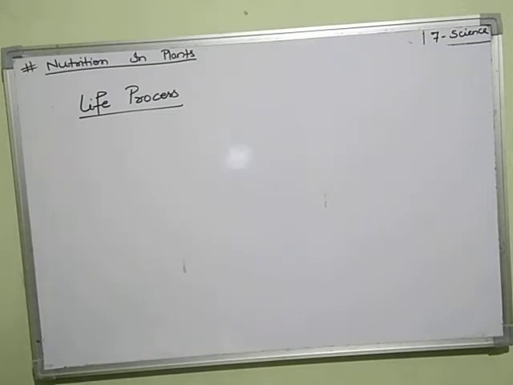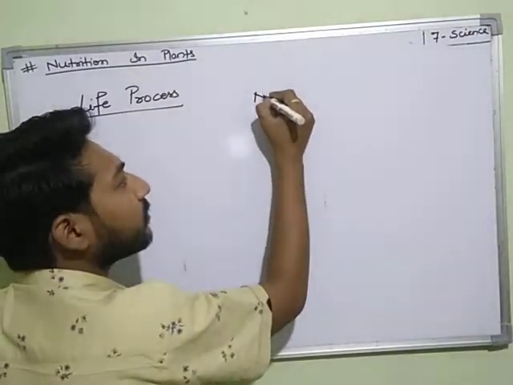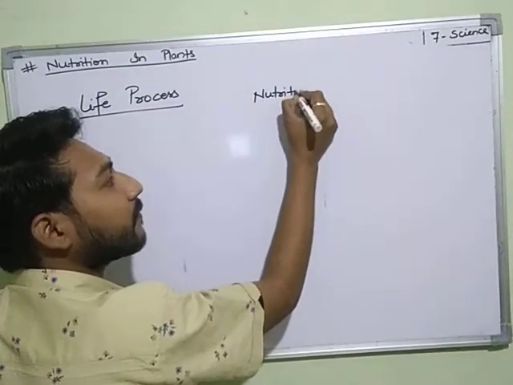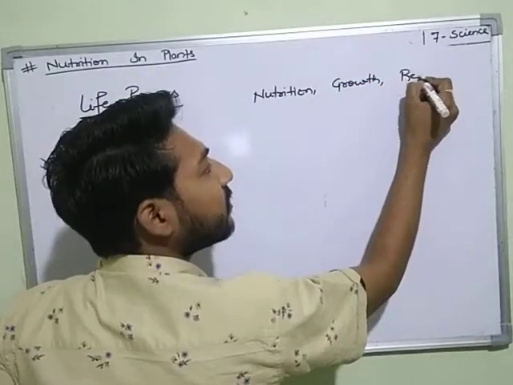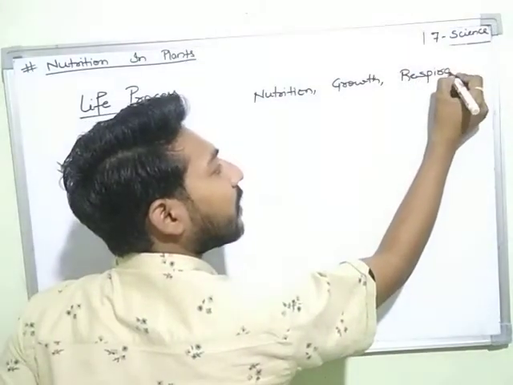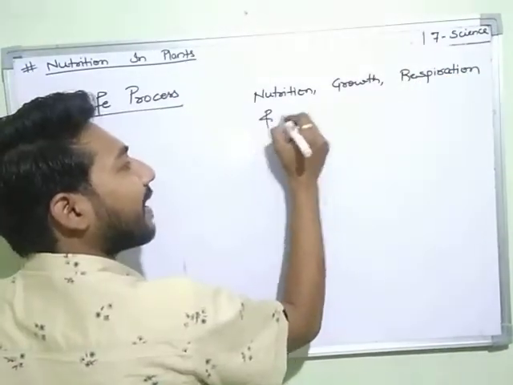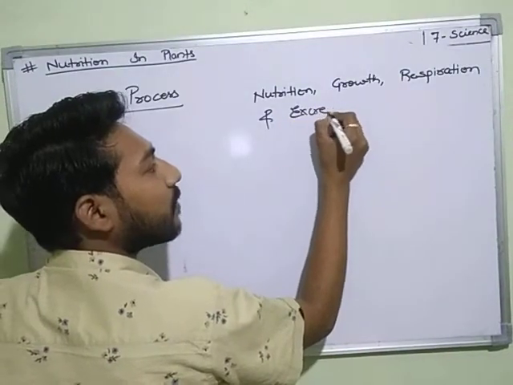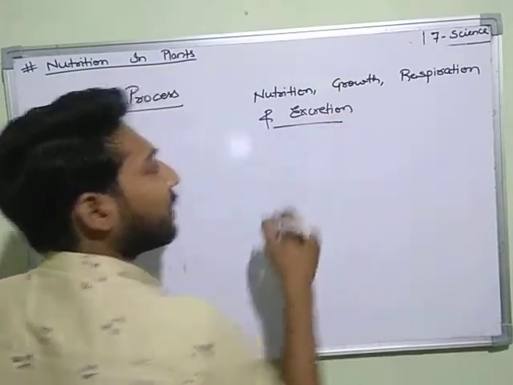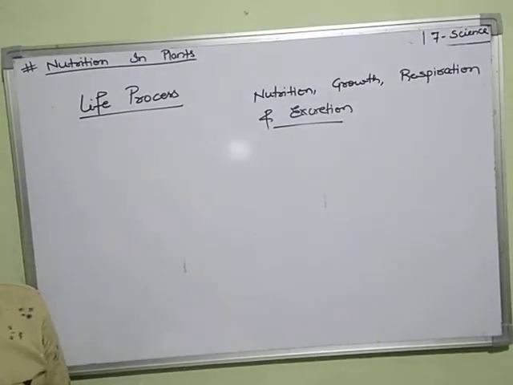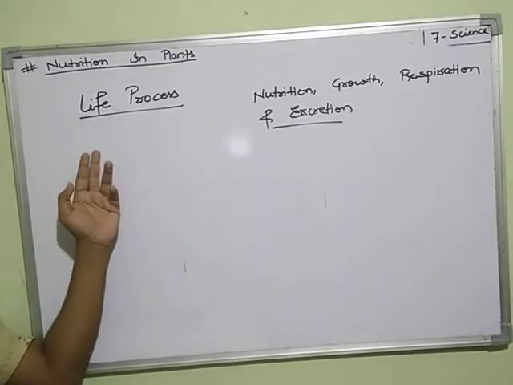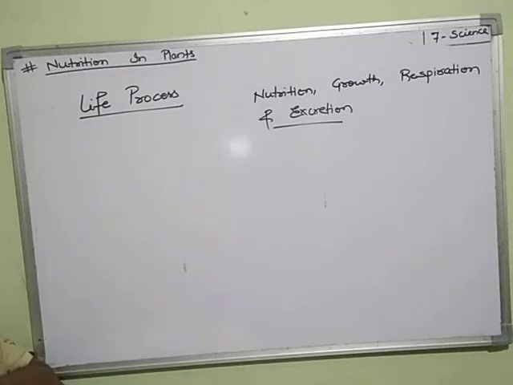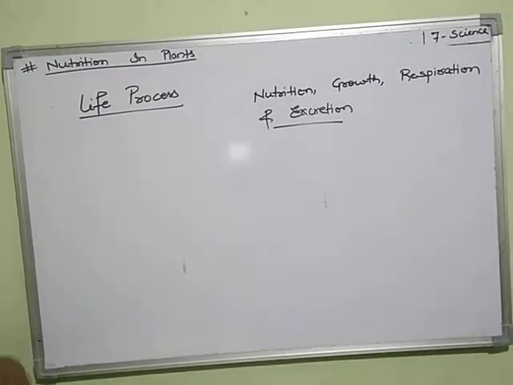So first thing is, what is life process? We may say that nutrition, growth, respiration, and excretion of waste material. These all terms are categorized as life process. So what is life process? Life process is the basic activities through which all living organisms maintain their lives.